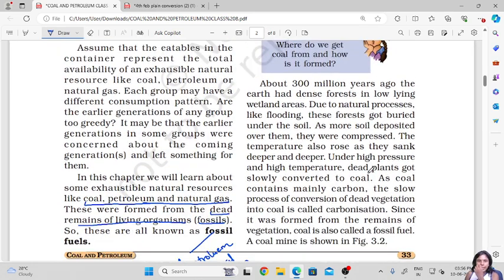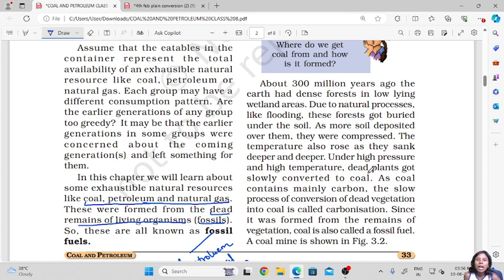So approximately 300 million years ago, there was dense forest in low-lying wetland areas. There were mountains and there were low-lying areas.